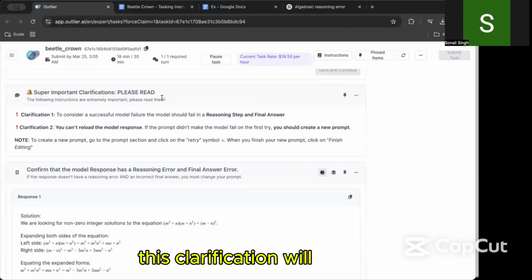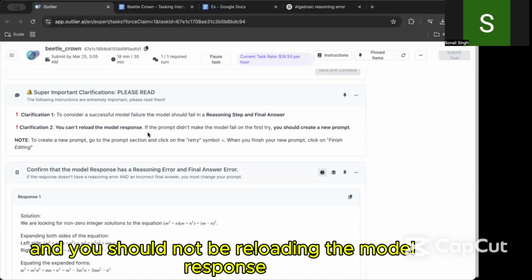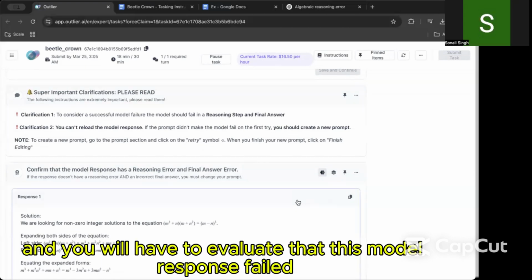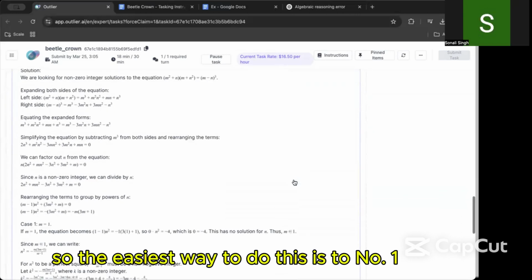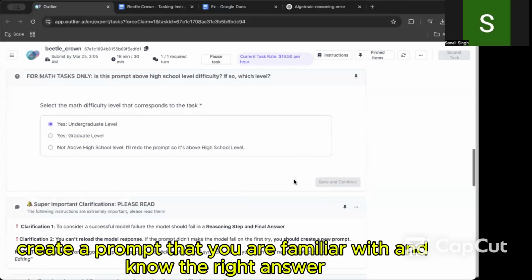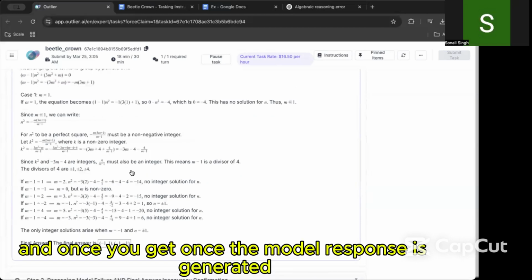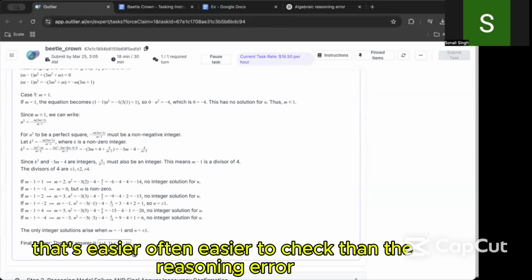This clarification will emphasize the point that you must have both a reasoning and final answer error, and you should not be reloading the model response. You will have one model response, and you will have to evaluate that this model response failed, both on a reasoning and final answer error. So the easiest way to do this is to, number one, create a prompt that you are familiar with and know the right answer. And once the model response is generated, let's first check that the ground truth final answer is wrong. That's often easier to check than the reasoning error.